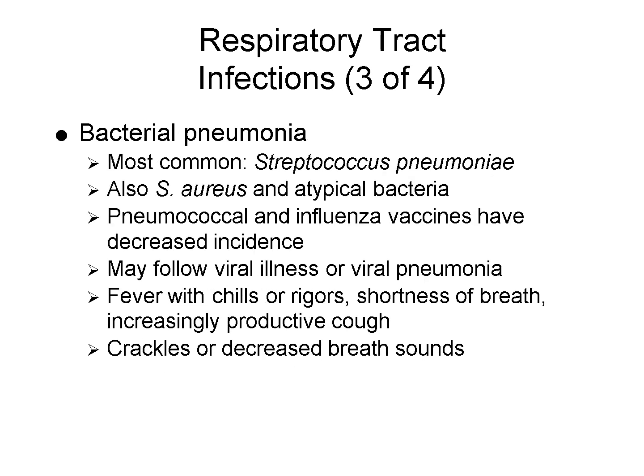Bacterial pneumonia is more severe and is most commonly caused by Streptococcus pneumoniae, although Staphylococcus aureus and atypical bacteria may also be involved. It often follows a viral illness and presents with fever, chills, productive cough, and shortness of breath. Crackles or reduced breath sounds may be heard on exam. Vaccination against pneumococcus and influenza has greatly reduced the incidence of this infection in children.